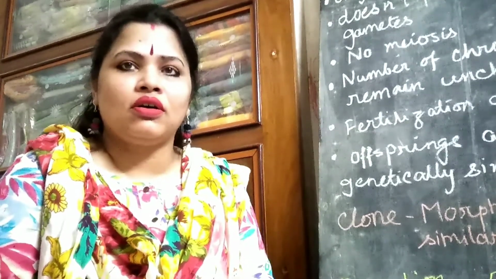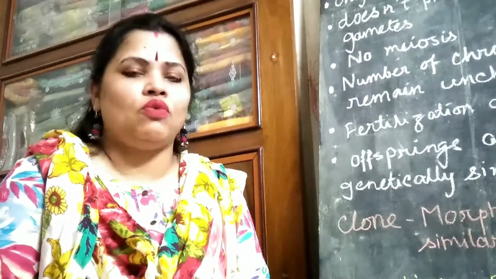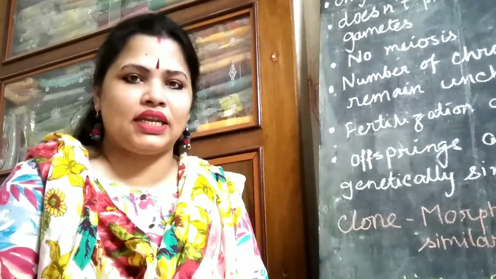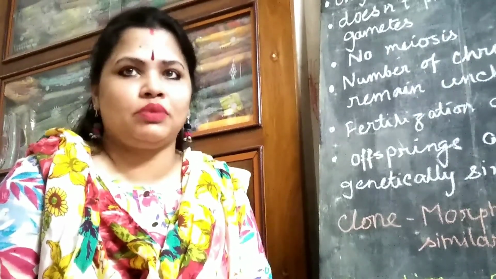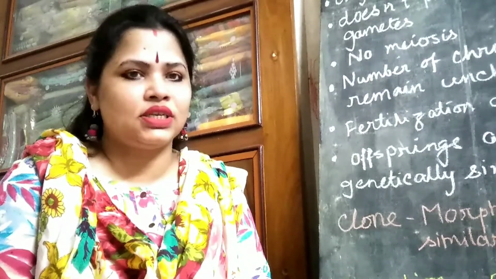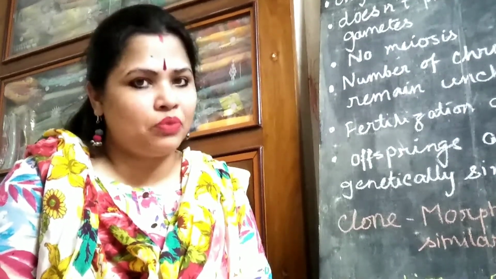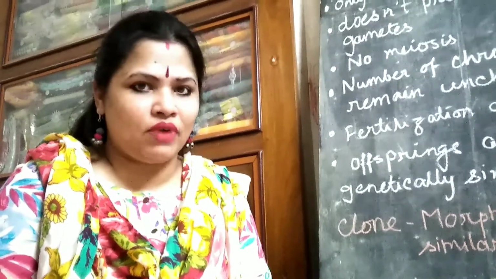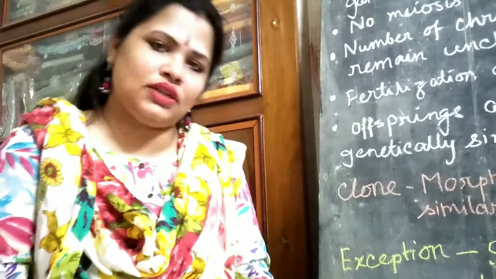Now, reproduction is of two types. One is asexual reproduction, second is sexual reproduction. I will discuss the difference between asexual and sexual reproduction, which I have written on the board. Please go through the board. I am discussing all the points one by one. You please note it down in your copy. Now look at the board.